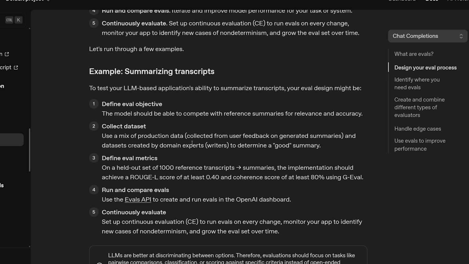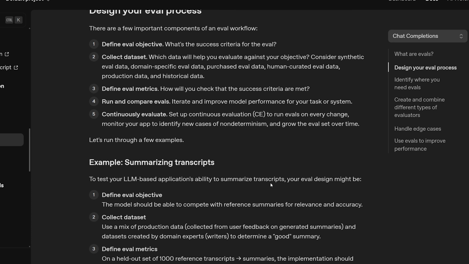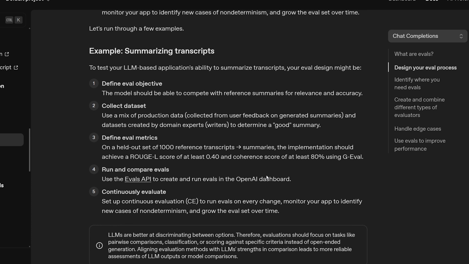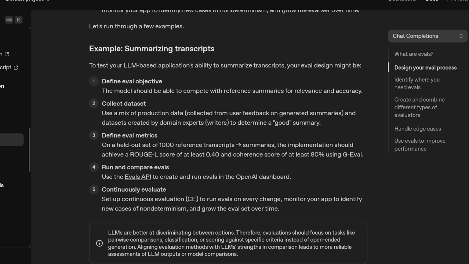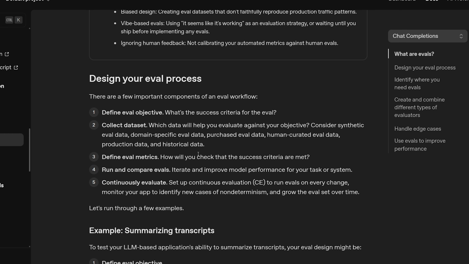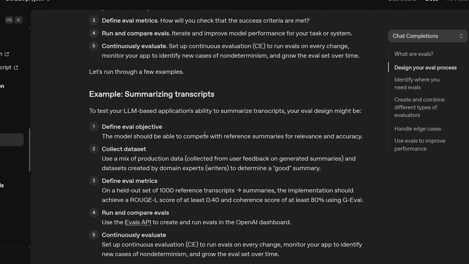So instead of just checking to see if the output of the model exactly matches the string of the expected output, you can check other metrics like the Rouge score. It's basically a metric that checks how close a piece of text is to another piece of text, which is good for summarization types of models, okay? So that's the eval metric in this case. Again, it depends case to case, all right? I really hope that makes sense at a high level.